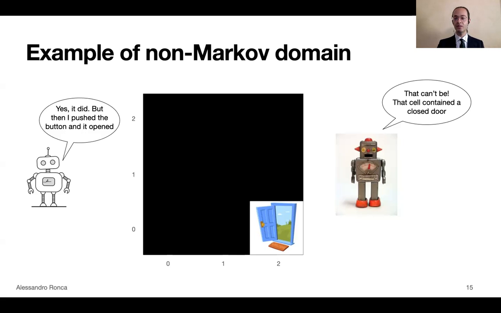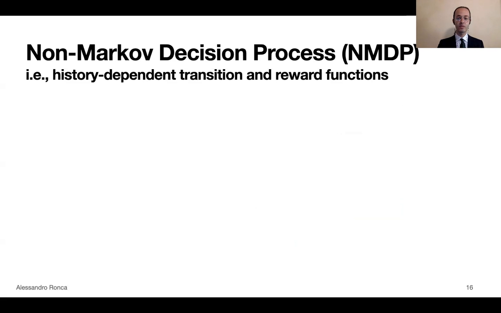The difference between the two agents is the fact that the one on the left can perform temporal reasoning, can understand that although that position is the same position as before, it was reached through two different histories, and that can make a difference. To formalize all of this, we consider non-Markov decision processes, which are a generalization of Markov decision processes to the case where transition and reward functions are history dependent.